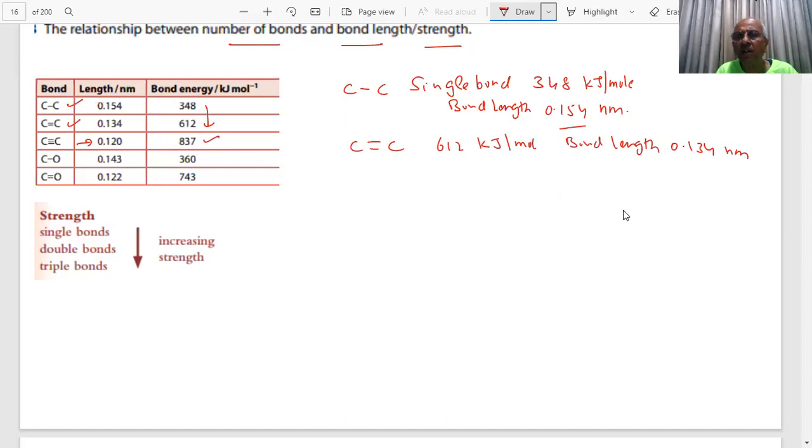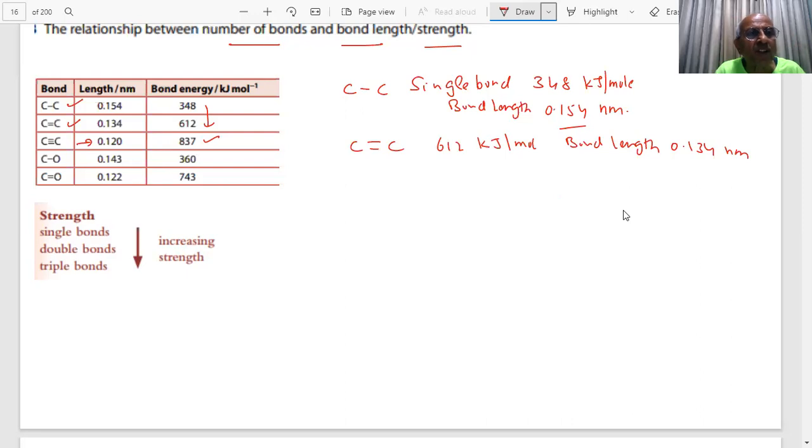Clear? What is bond energy? Energy required to break the bond, student. When you want to break 1 mole of the bond, then this much energy will be used up. Do you know what I am trying to say? Yes or no? Energy is required to break these bonds, student. These are the bond energies.